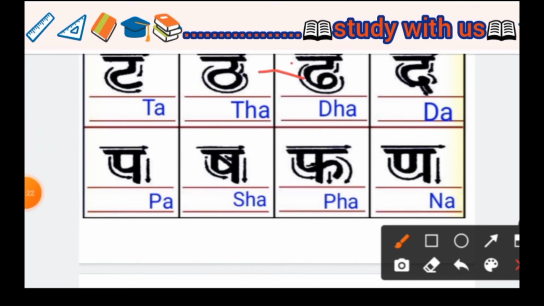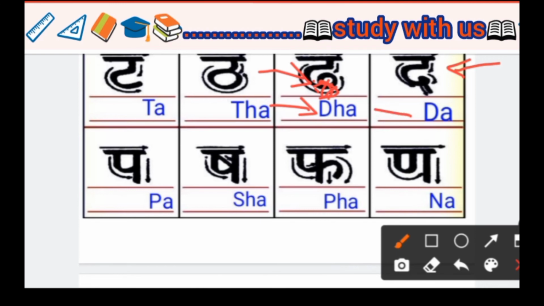Next we see Dha. Ta, Tha, and Dha are similar. Only this part is joined, this part is different, so it's called Dha. In English we write it DHA, Dha. Next we see Da.